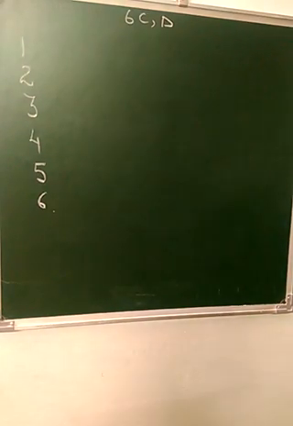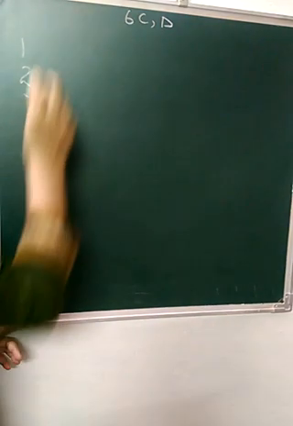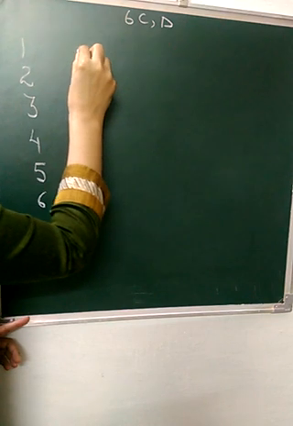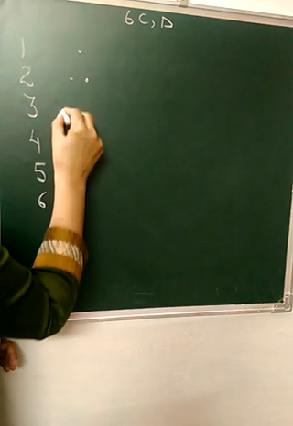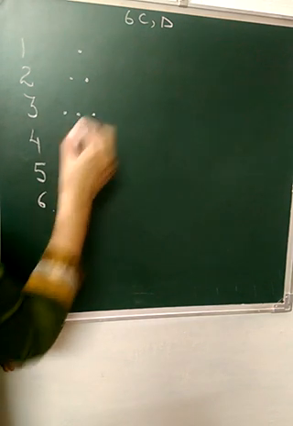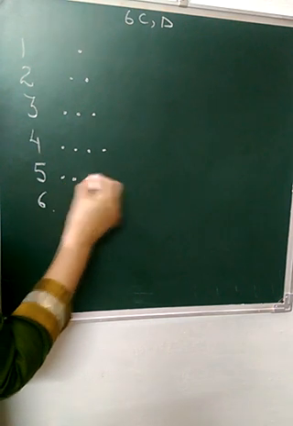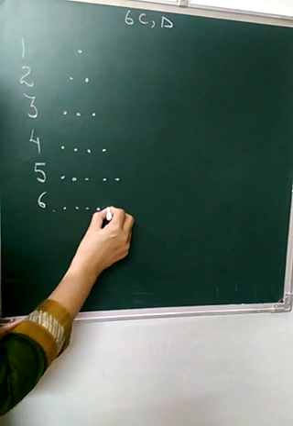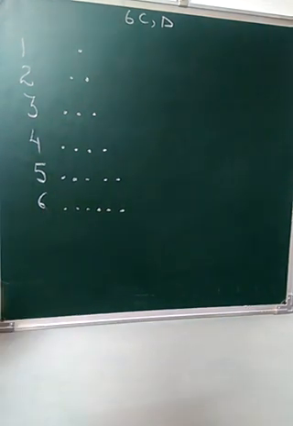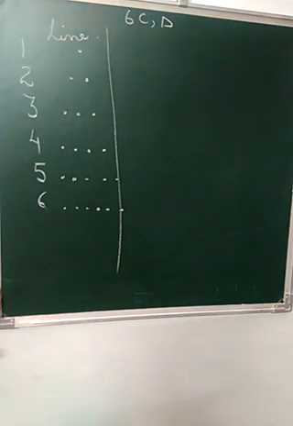Now, we will start with the next part of chapter 2. You can see I have written the numbers. Now, if I say every number can be shown in the form of a line, is it true? Yes, you can see. This is in the form of a line, where every number can be shown in the form of a line.